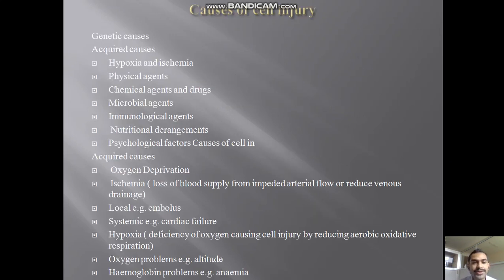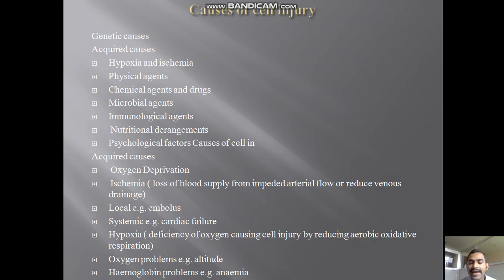Now, causes of cell injury: genetic causes and acquired causes. Genetic causes are inherited, passed from gene to gene, father to son. In the acquired causes, mainly hypoxia and ischemia, physical agents, chemical agents and drugs, microbial agents, immunological agents, nutritional derangements, and psychological factors are causes of cell injury.